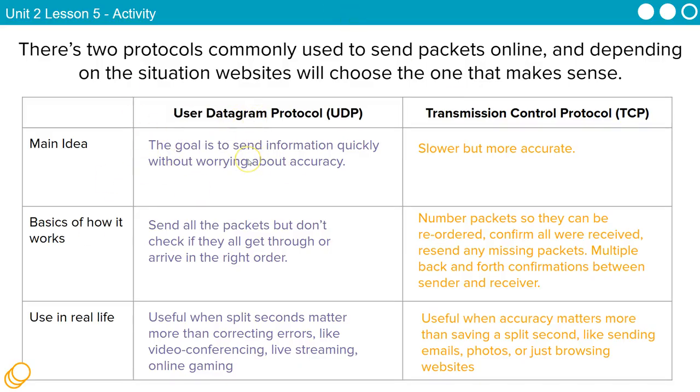Right? So again, UDP is for sending these packets, these small amounts of data that make up the entire file, where we're looking for speed, right? Not so much error checking, not so much making sure everything gets there in the right order. We just need to get it over there. TCP is when I want to send those packets, but I need them put in the right order, and I need it confirmed that they received everything, right? So one of the key parts of TCP is when I send 10,000 packets from A to B, computer B will confirm back to computer A every time a packet's received, so I can check on computer A and make sure that I got a confirmation for every single one of those packets, right?